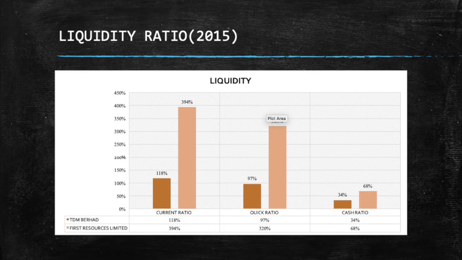For the quick ratio, TDM Berhad is 97% and First Resource Limited is 320%.